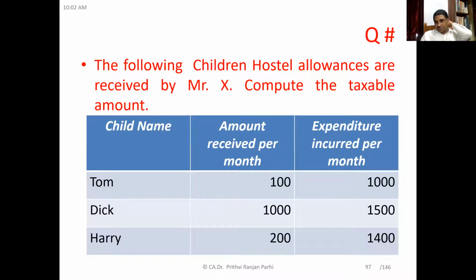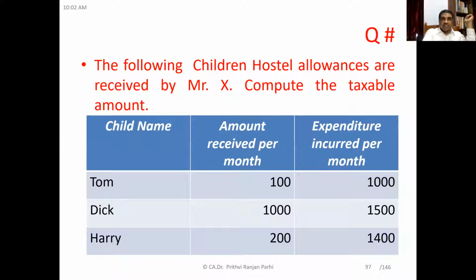This is about hostel allowance. Okay, you have done, then tell me the answer. The total taxable amount would be like 9,600.